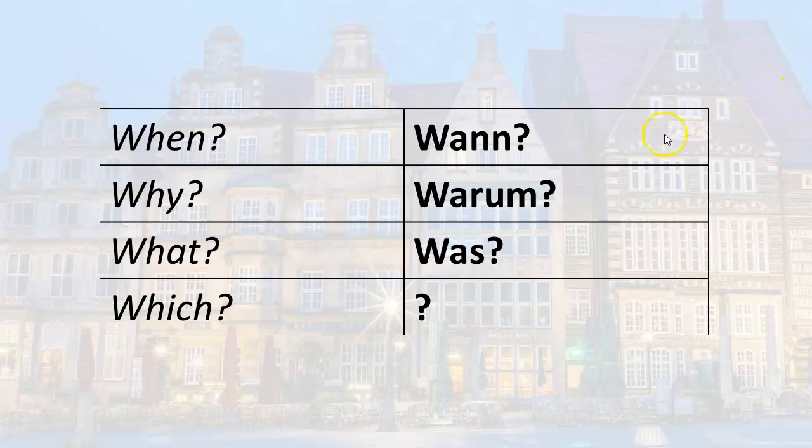So far we've learned wann, when, warum, why, was, what. Notice the pronunciation of the W in all of these 3. Wann, warum, was. In this lesson we are going to learn the interrogative which.